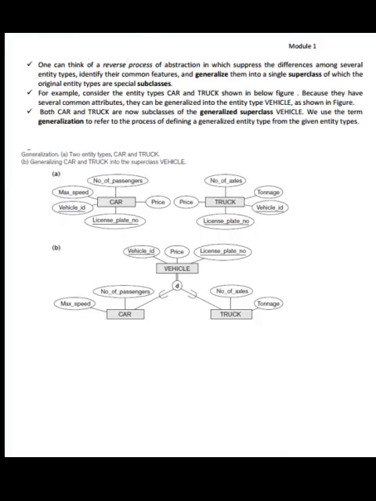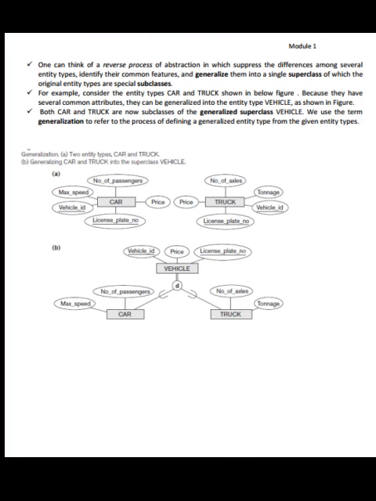One can think of a reverse process of abstraction in which we suppress the differences among several entity types, identify their common features, and generalize them into a single superclass of which the original entity types are special subclasses. For example, consider the entity types car and truck shown in the below figure.